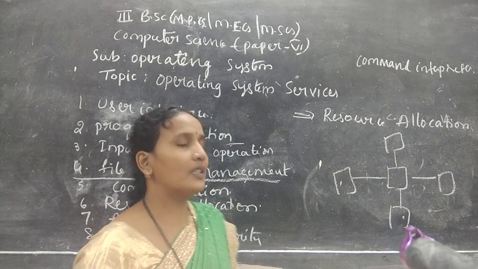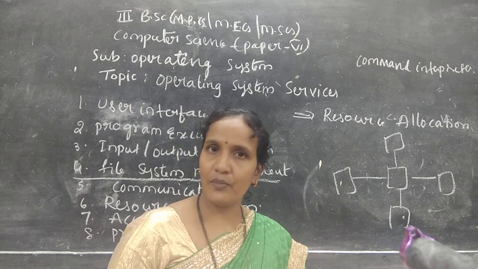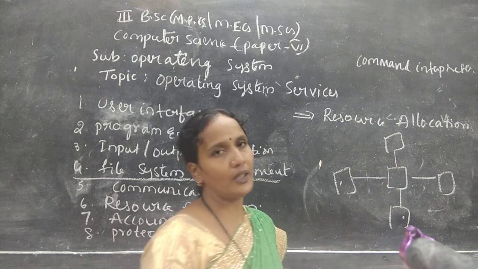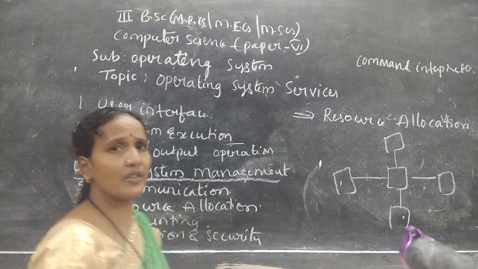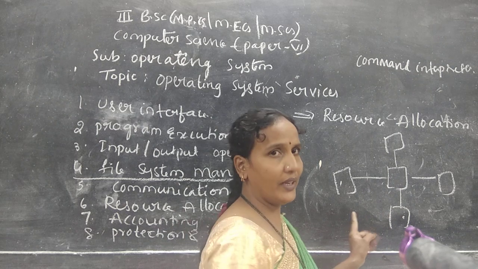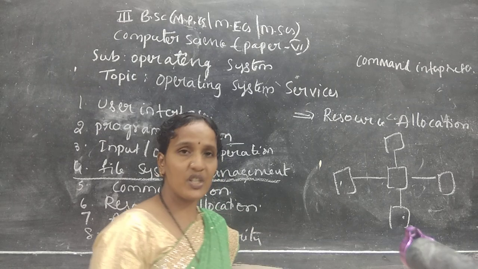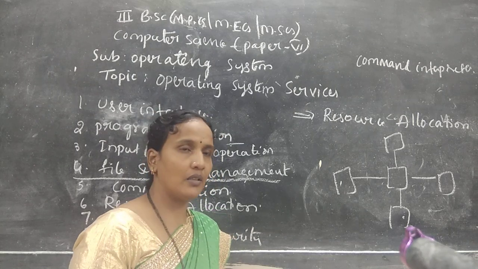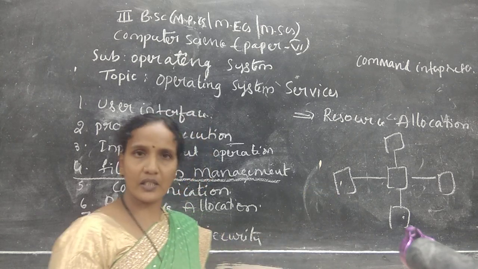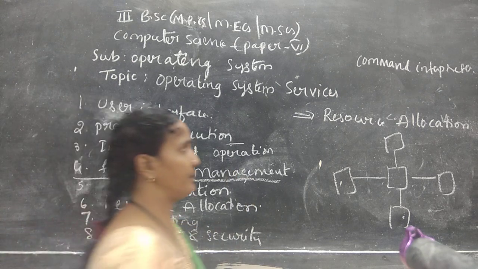It is a service of the operating system to maintain a queue. According to the time or according to the priority of the job, the resource is allocated to different computers. So this service is also provided by the operating system whenever any computer or any process requests a resource, based on the priority or the time. Based on that, the operating system will allocate that resource to a process. So that is also a service of the operating system.